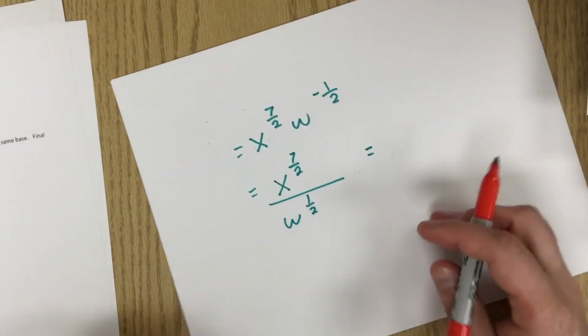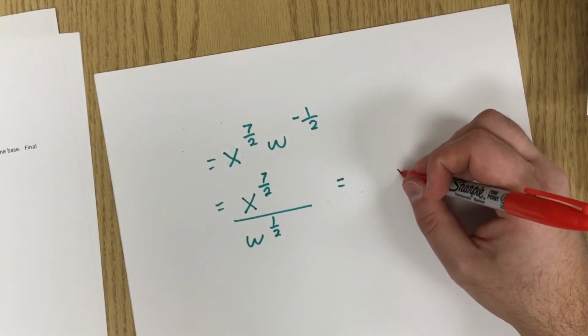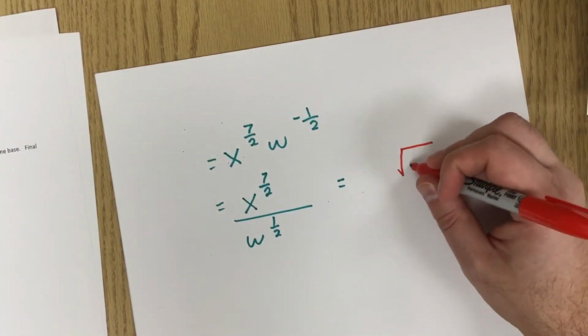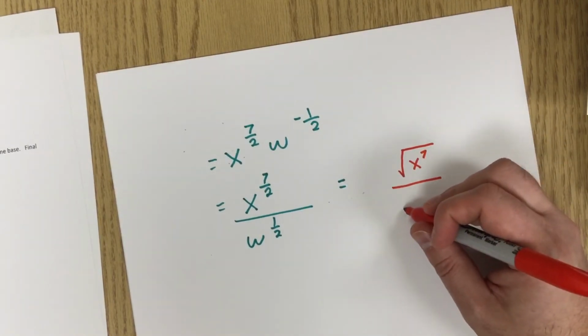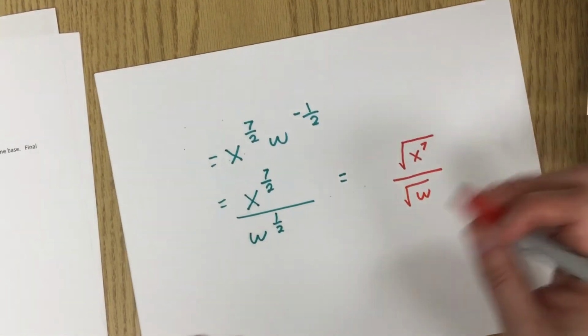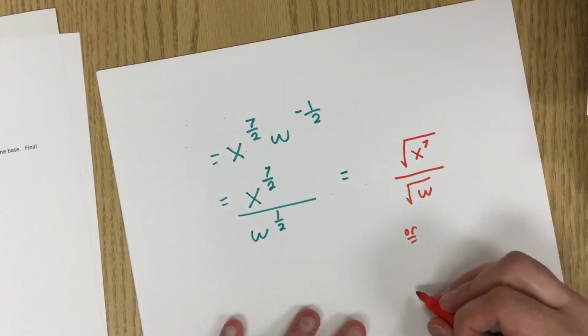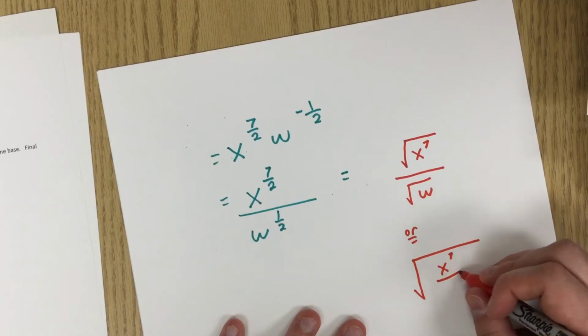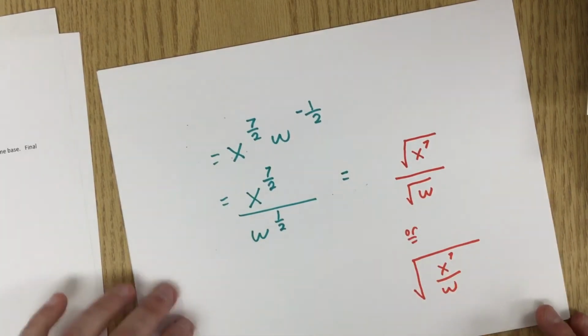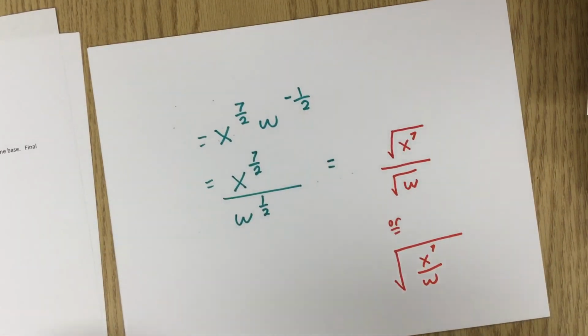And so the almost done color says that's equal to the square root of x to the 7 over the square root of w, or the square root of x to the 7 over w. And that would be the answer to that one.